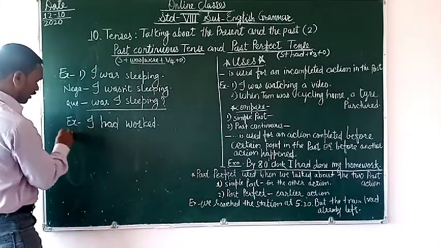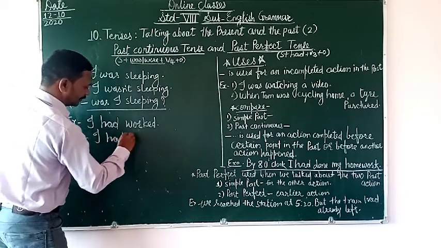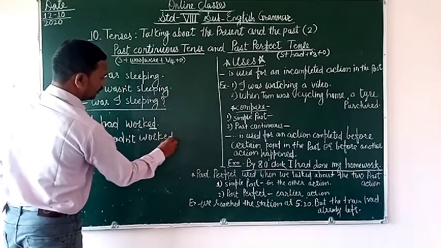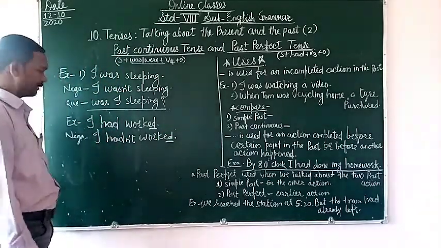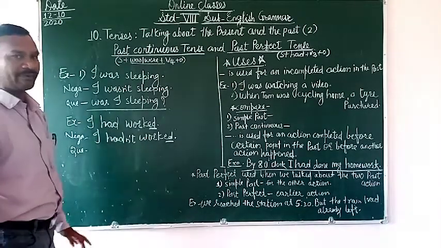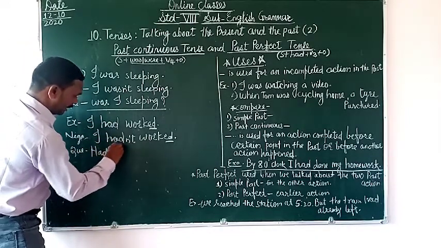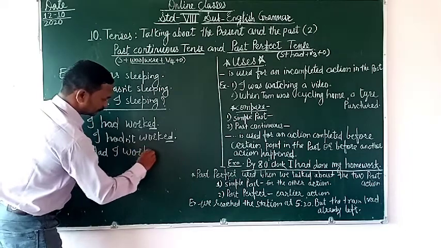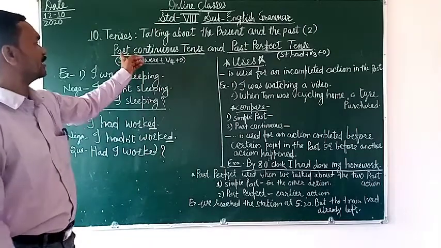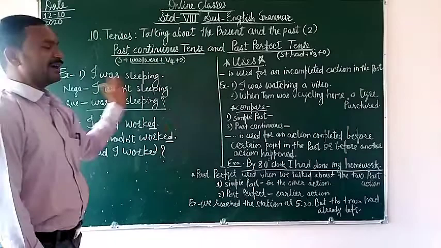Now this sentence we have to change into negative. I had not, hadn't. I hadn't worked. There is no change in the verb form. Got it? Now this sentence we have to change into question or interrogative. Had I worked? And a question mark. So this is the simple criteria when we are discussing the past continuous tense and the past perfect tense. This is part first.